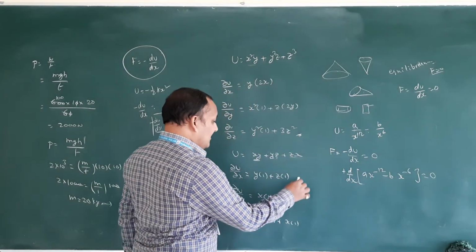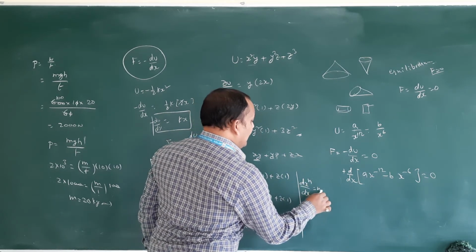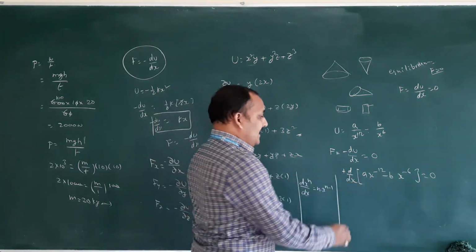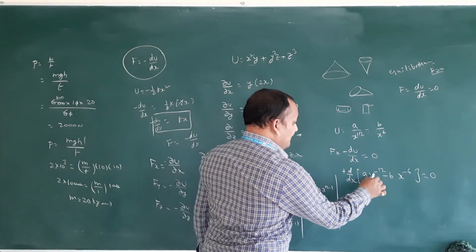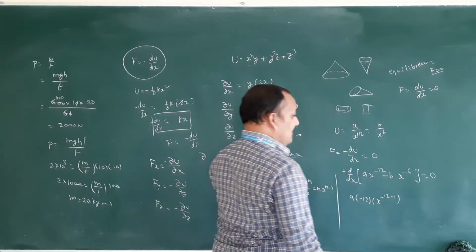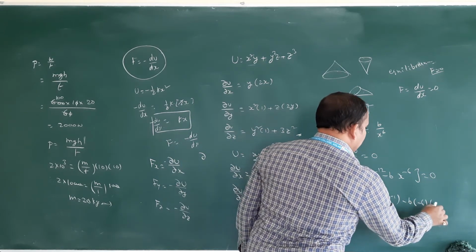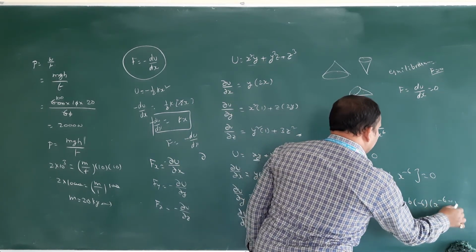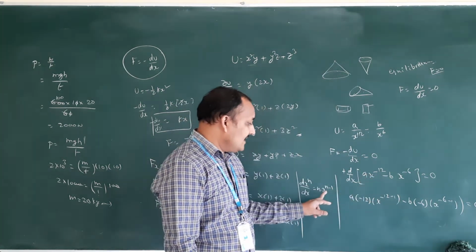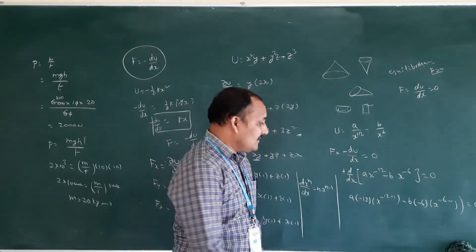What is the formula? Derivative of x power n is n into x power n minus 1. This formula we have to apply here. A into minus 12 into x power minus 12 minus 1, minus b into minus 6 x power minus 6 minus 1, is equal to 0. So n is replaced by minus 12, n minus 1 is minus 12 minus 1.